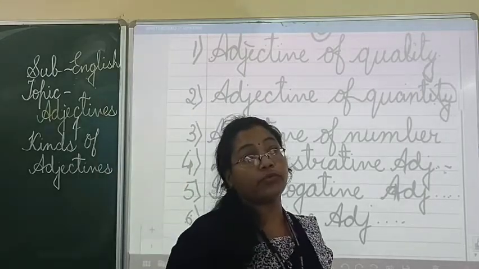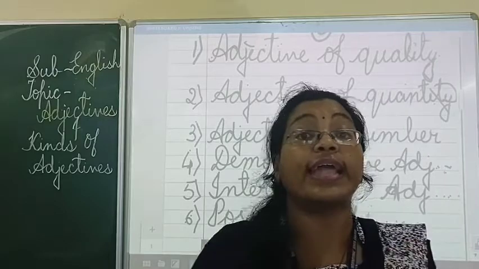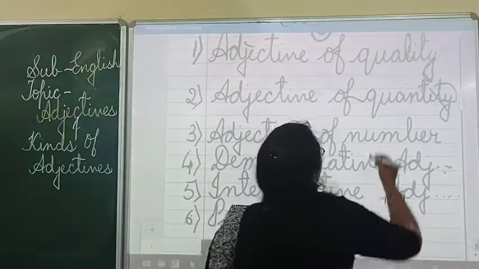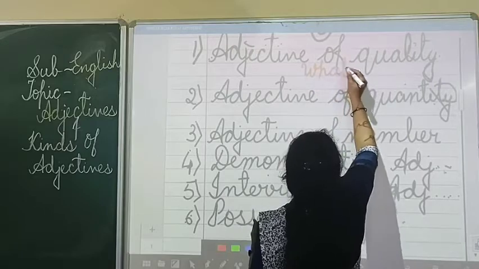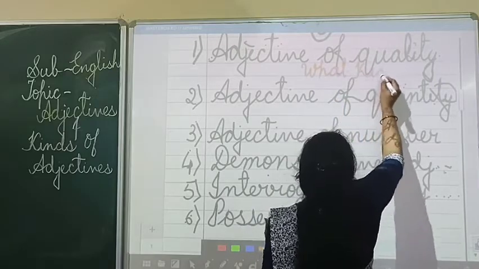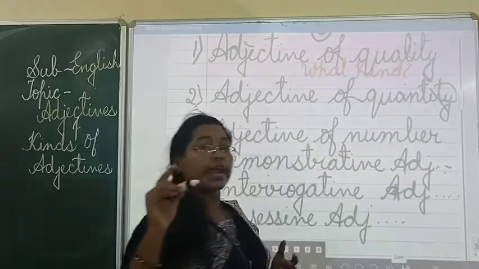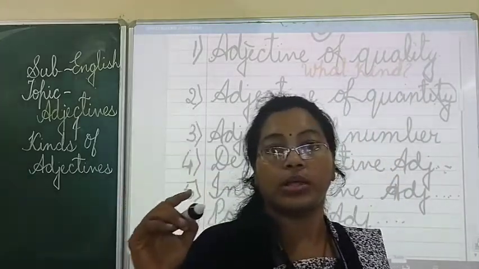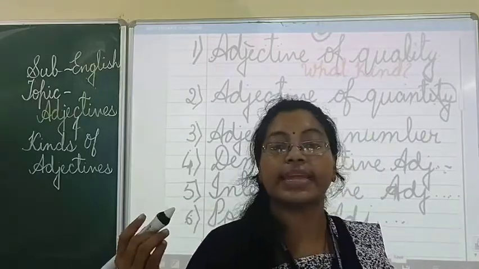Adjective of quality means if you put a question of what kind. What kind of girl was Ria? She is a tall girl. Yes or no? Intelligent girl.